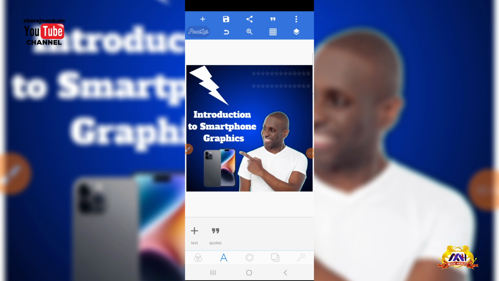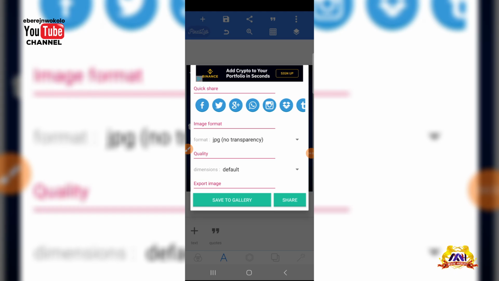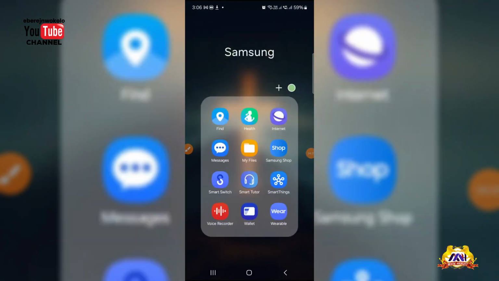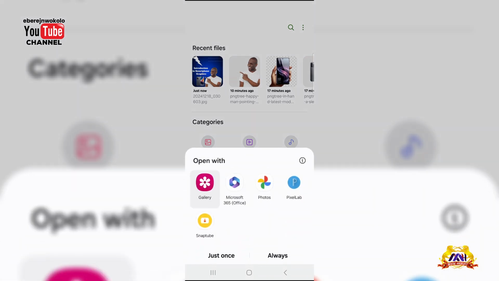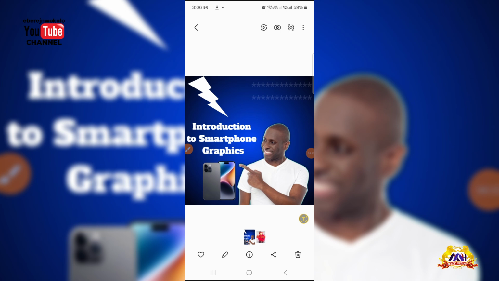And another thing I did not show us here now is, if you really want to save this, you can actually save it. Like I said, you save it as an image. Okay, you can save it as an image and it will be saved to your device. So once I go to my phone gallery now, you will see the design we've done already, so you can see it here. I can use it as my screen saver.